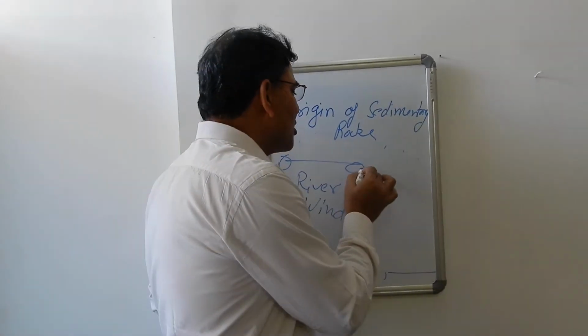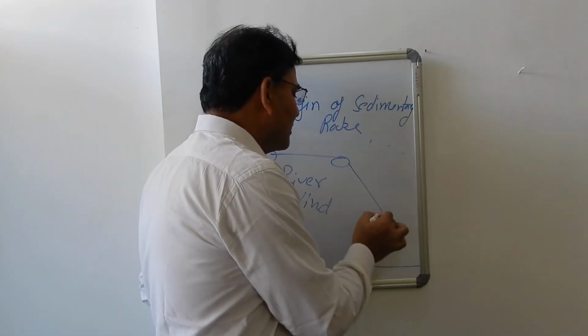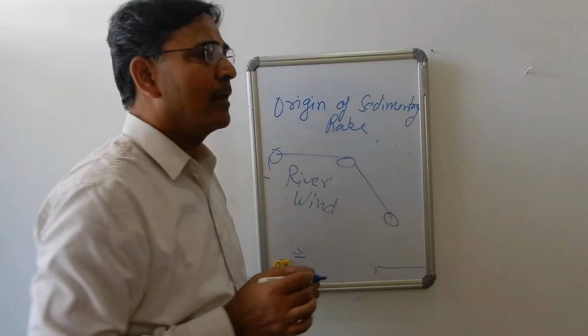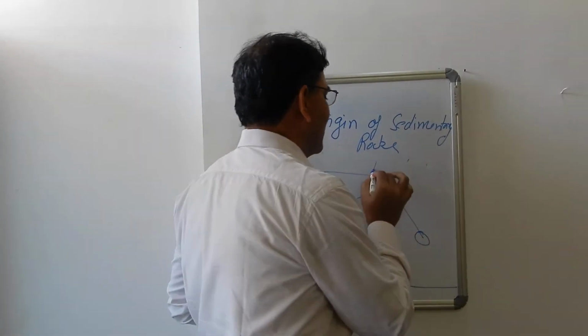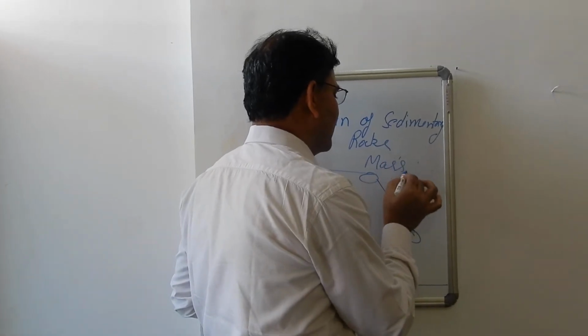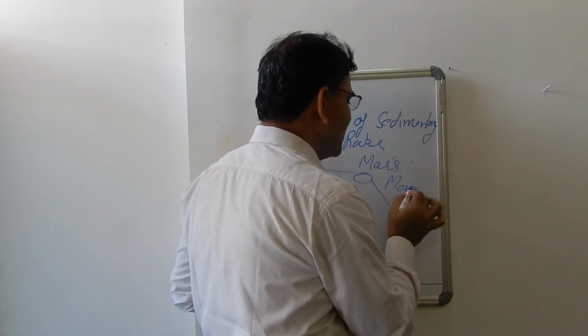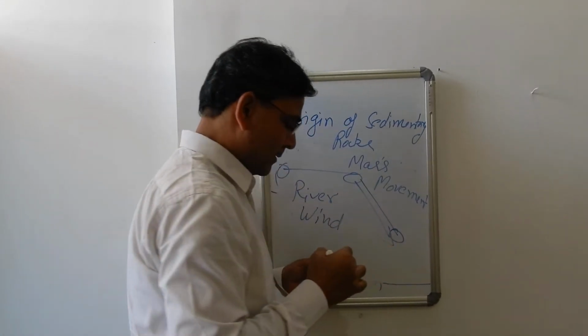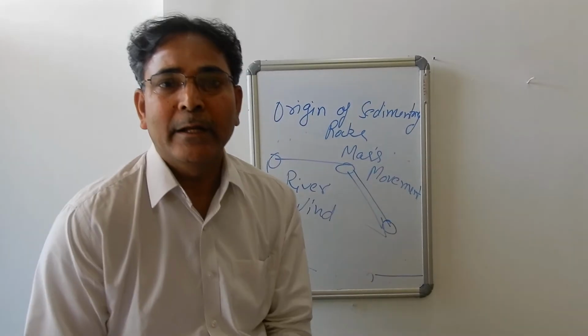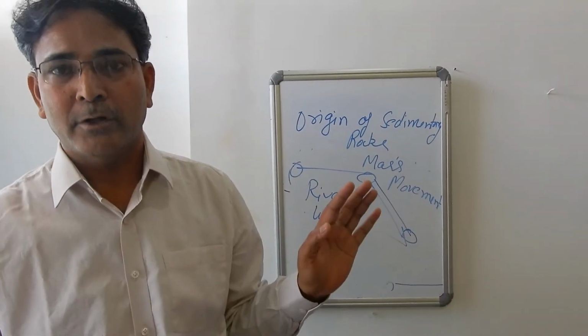Again, the sediments can be transported from one place to another place without any natural environment, and that process is known as mass movement. In this situation, the sediments are transported from one place to another place under the action of gravity. No process is responsible for the transportation.